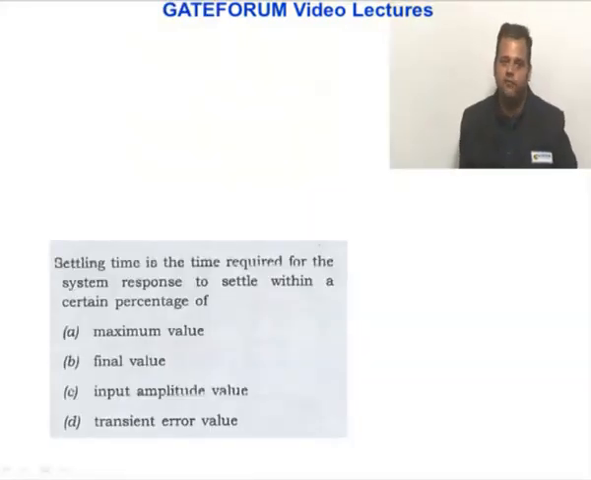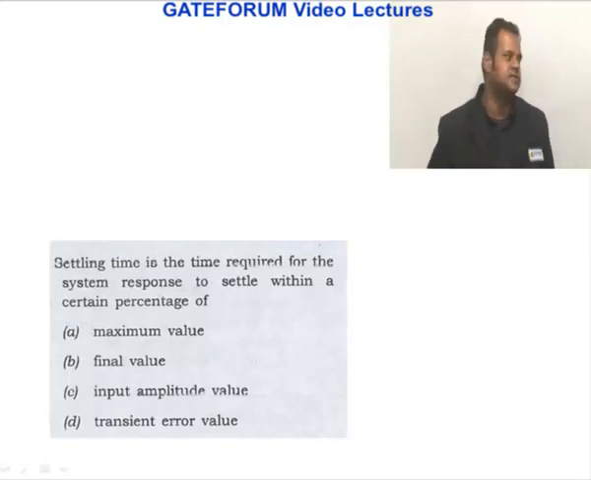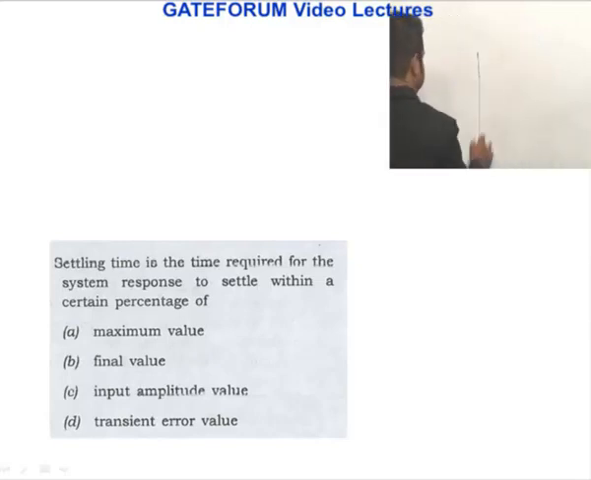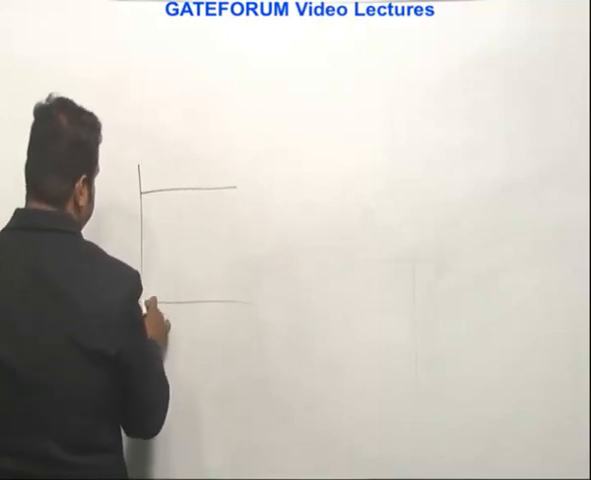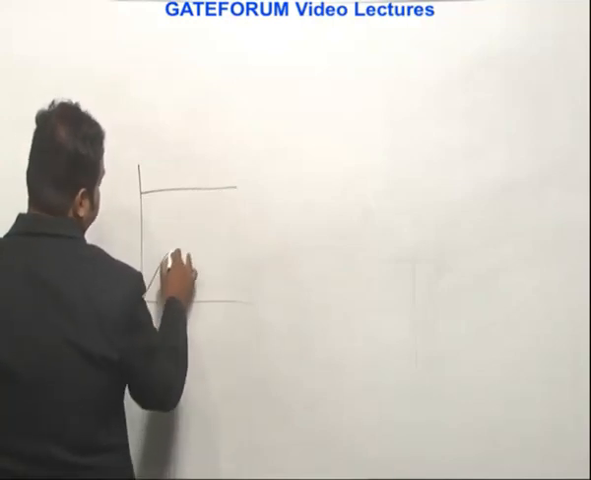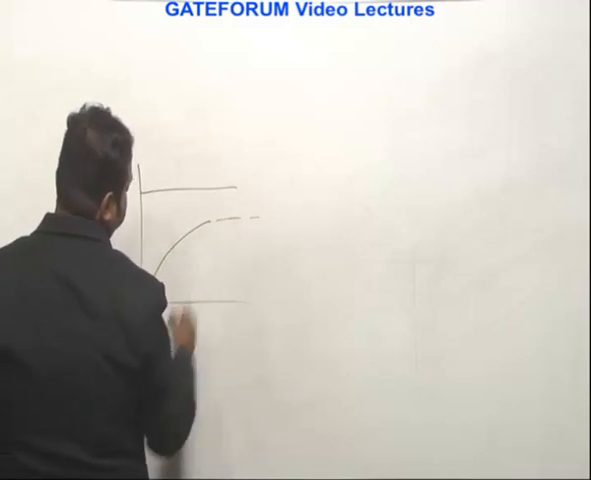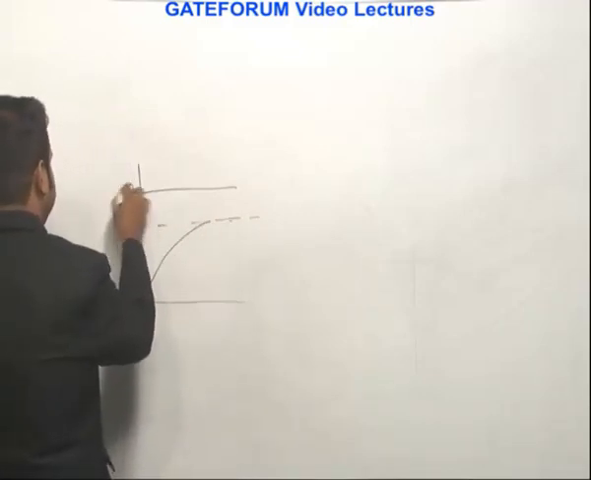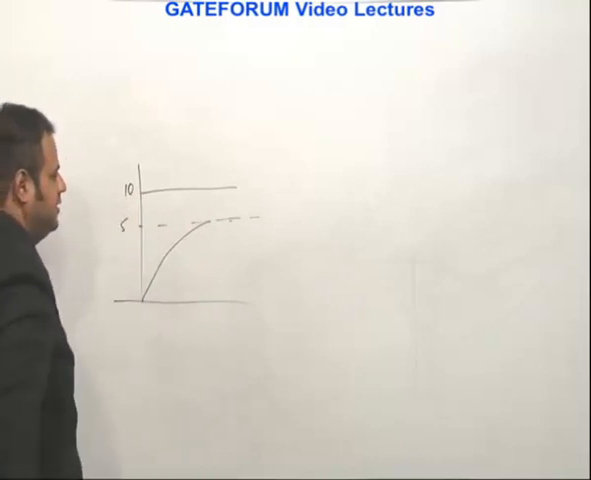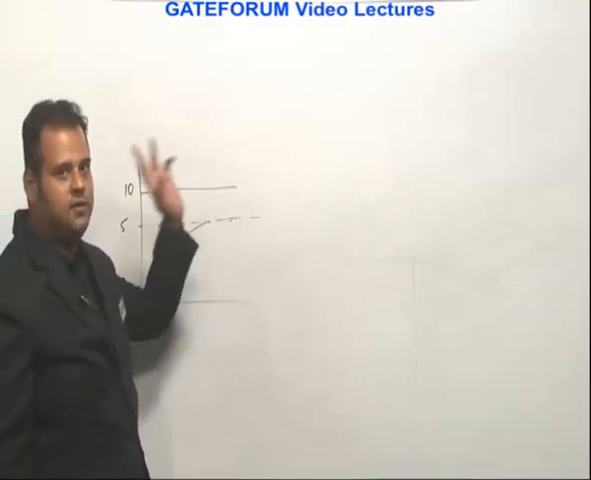Settling time is the time required for the system response to settle within a certain percentage of what? So this is a standard definition based question. Settling time is always defined with respect to final values. Suppose in a first order system, the input is a step input, and imagine the gain of the system is such that the response is coming something like this, right? So if I say this is, let's say 10, and this is, let's say, 5. So finally it is reaching 5 at t equal to infinity.